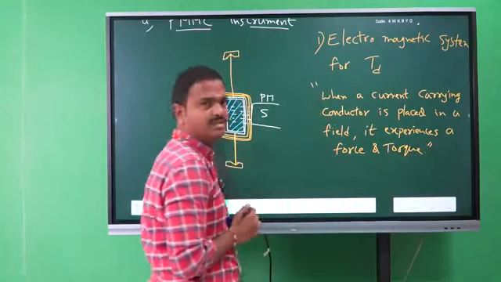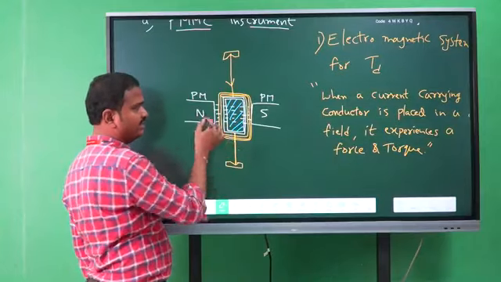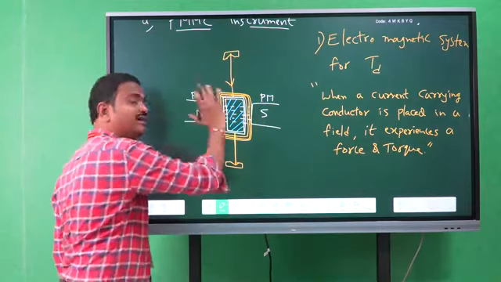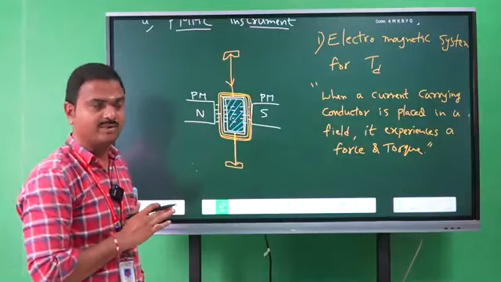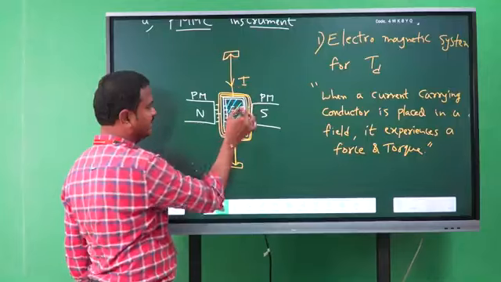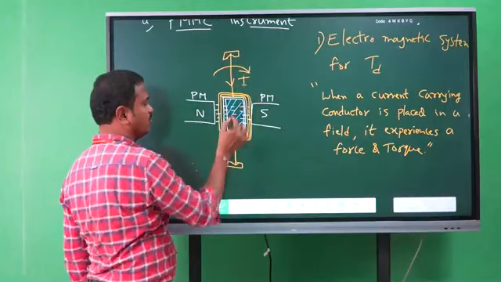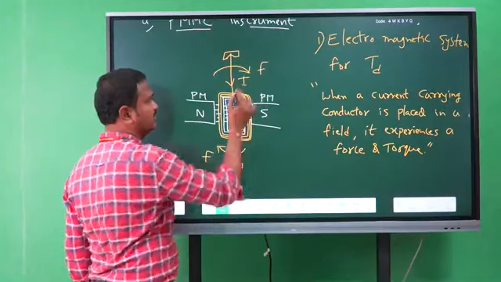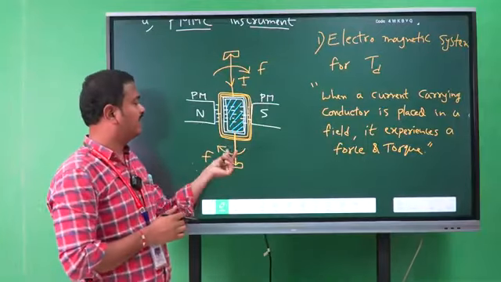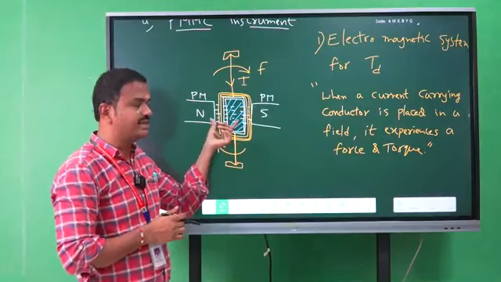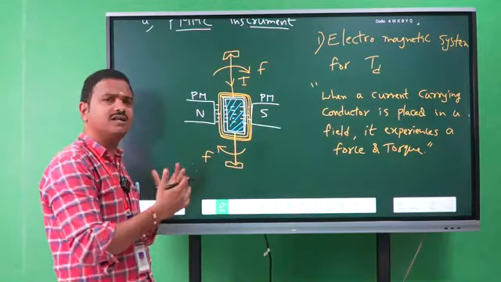So this is the working principle for the PMMC instrument. Whenever the current is flowing through the winding, and it is placed inside the magnetic field, because permanent magnets are continuously producing magnetic flux inside the instrument, the current carrying conductor, that is the coil, experiences a force, whether in the anti-clockwise or the clockwise direction. It depends on the interaction of the fluxes.